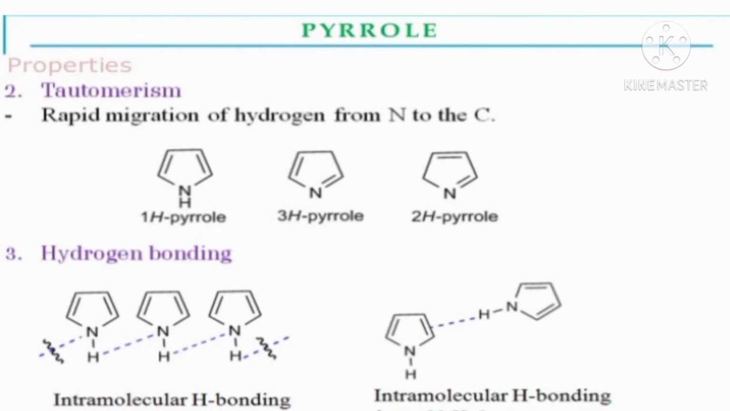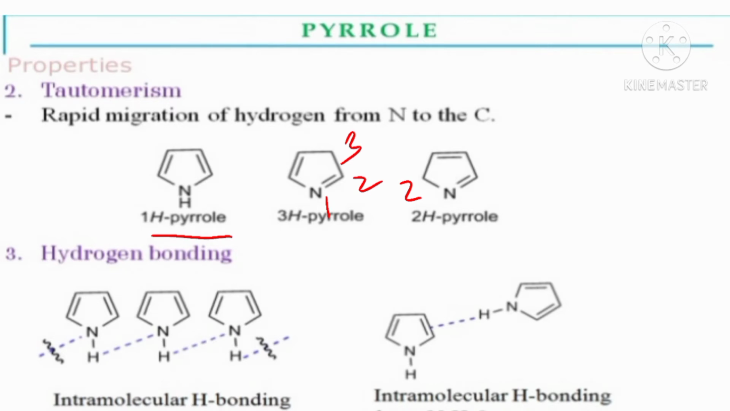Next, the tautomerism. Here is the rapid migration of hydrogen from nitrogen to the carbon. Here 1 hydrogen pyrrole, here 3 hydrogen pyrrole, and here 2 hydrogen pyrrole or 5 hydrogen pyrrole.